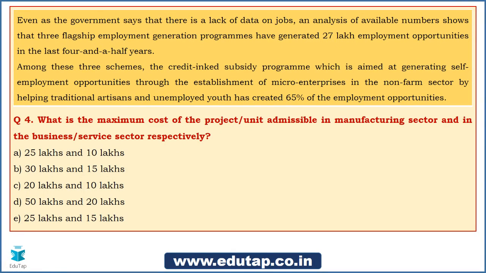Okay guys, so fourth one, be ready. Let us see how many of you guess it right. We will do a guesswork also, not an issue, because we are just discussing here. So the fourth question of ours says, what is the maximum cost of the project or the unit which is admissible in the manufacturing sector and in the business or the service sector respectively? Now you need to understand here that there is a separate limit for the maximum cost of the project that is approved.